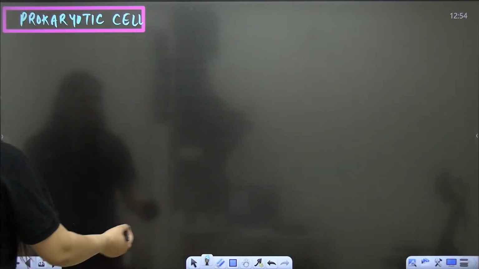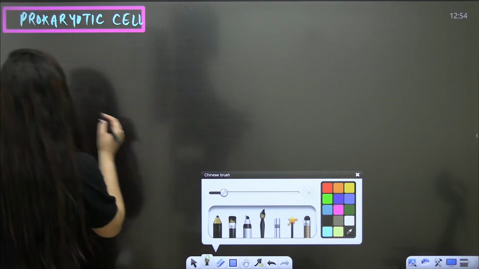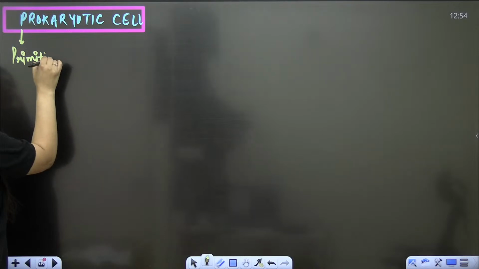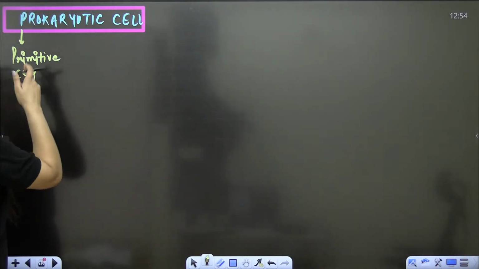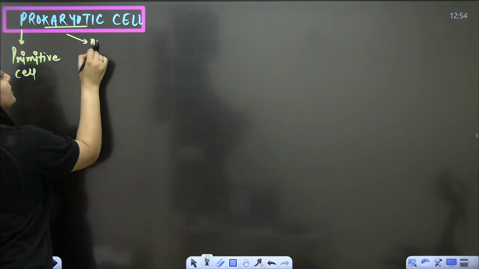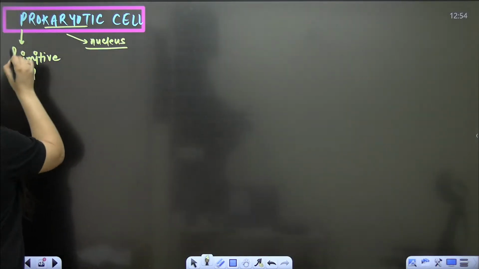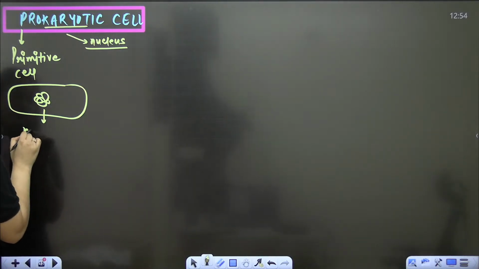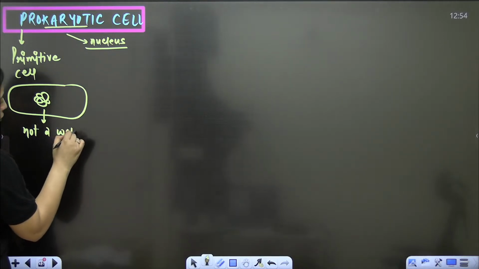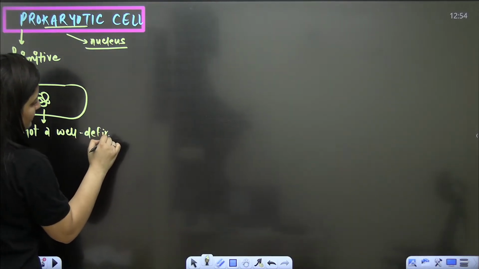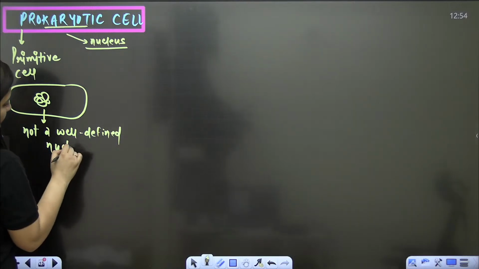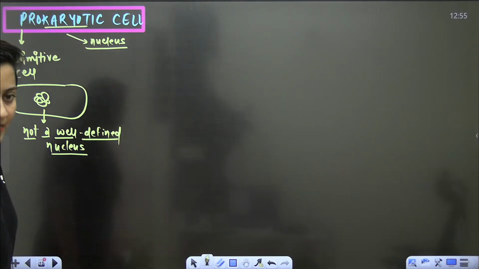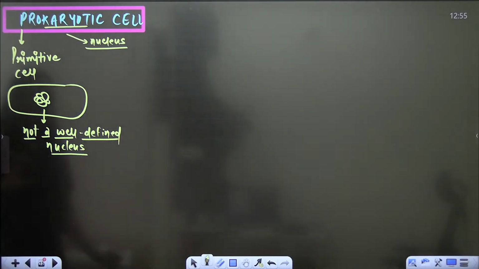So the point is the prokaryotic cell. P is for primitive. It is a primitive cell. And this karyon word is associated with the nucleus. So this prokaryotic cell is a primitive cell in which we will not see a well-defined nucleus. Are you getting my point? So this is a prokaryotic cell.